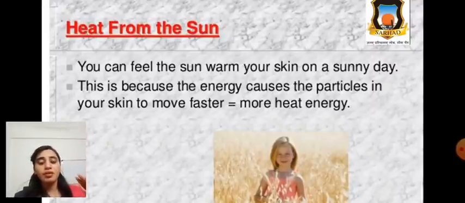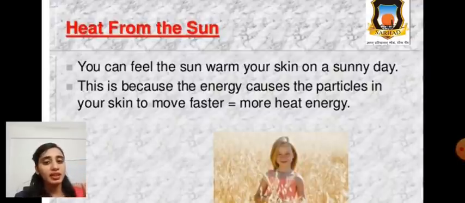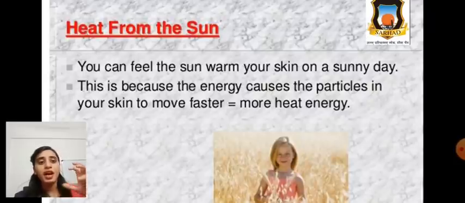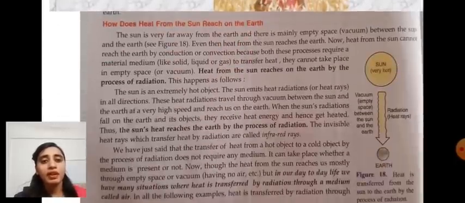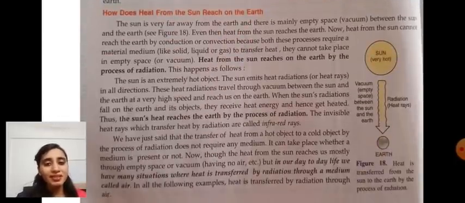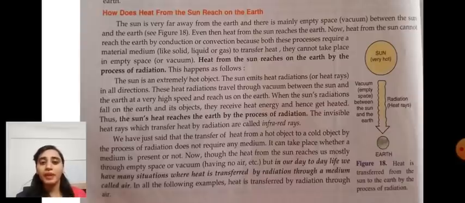Okay, so you can feel sun warm your skin on a sunny day. Our skin becomes so hot, and this is because energy causes the particles in your skin to move faster. That is equal to more heat energy they absorb. So let's start our topic. How does heat from the sun reach the earth?